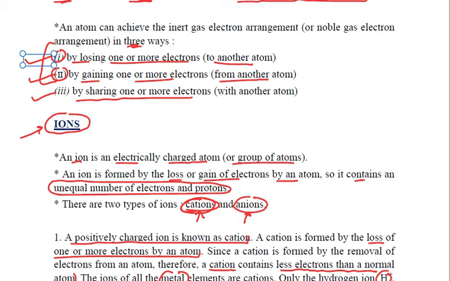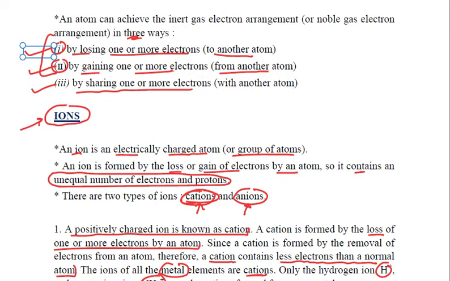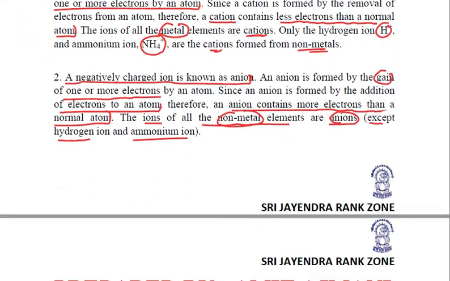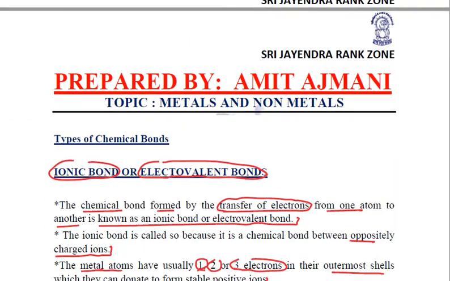Next are the anions, which are formed by non-metals because of the gaining of electrons. All the non-metals will form anions, that is the negatively charged ions, because after gaining electrons, their number of electrons becomes more. Again, the exceptions are hydrogen and ammonium. So these are the cations and the anions.